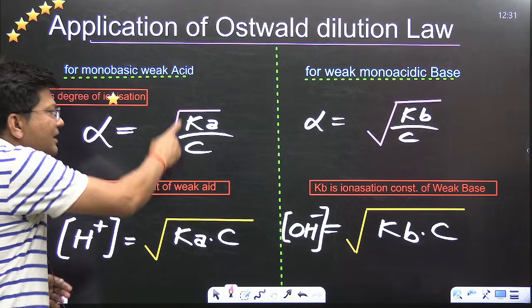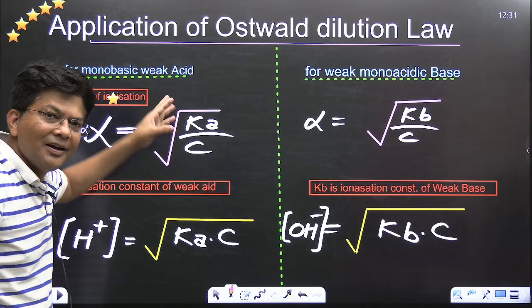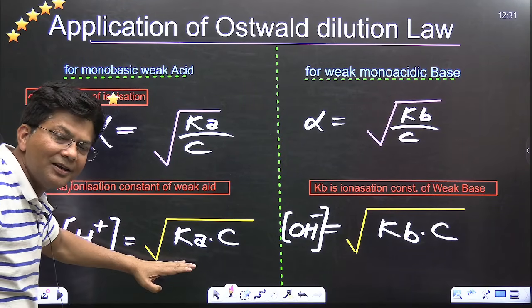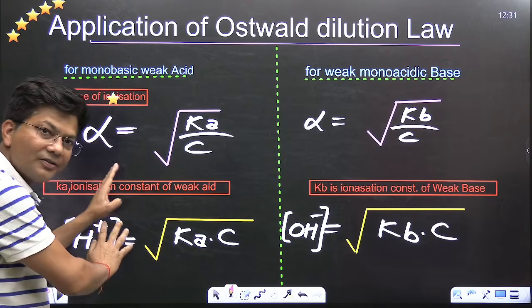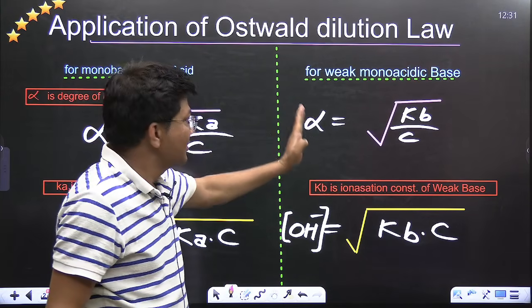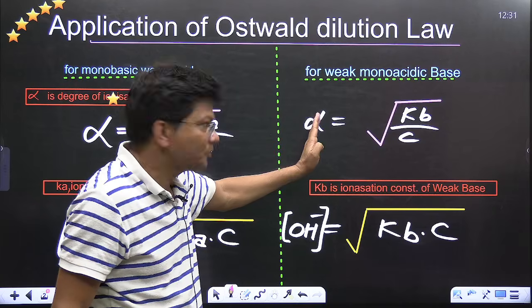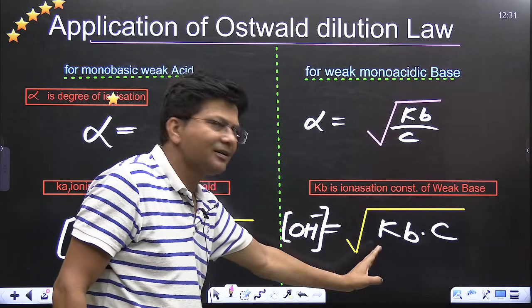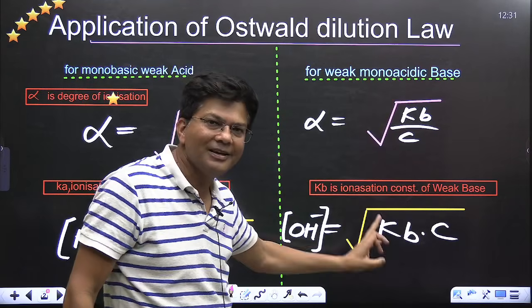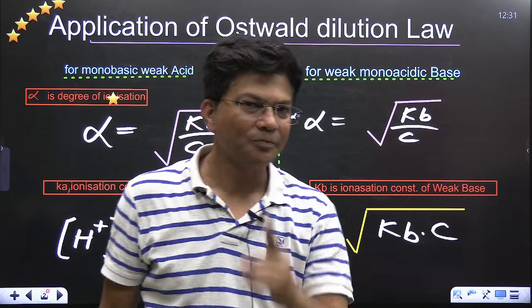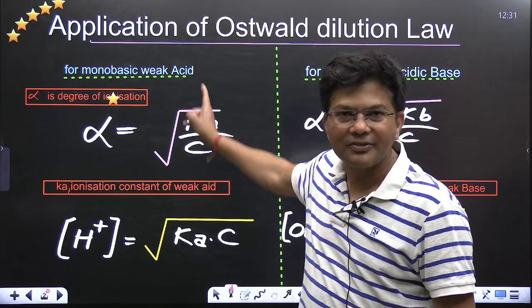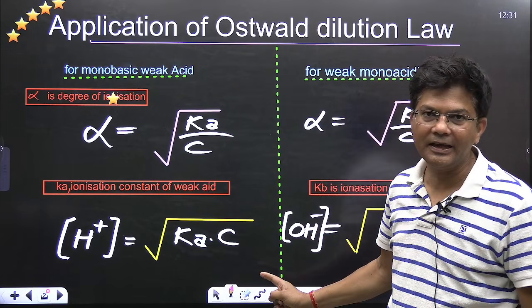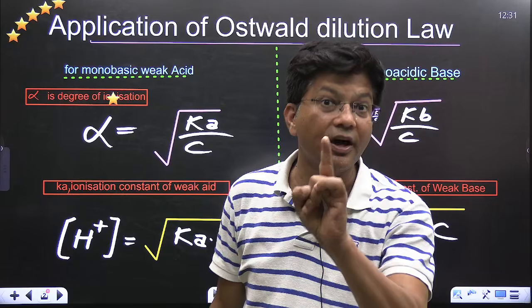Just see, Ka-C. Here in the standing line, Ka-C. Here in the sleeping line, Ka-C. For a weak acid, and for a weak base, if you want to find out alpha, that is for a weak monoacidic base, Ka-C and KBC. Sorry, KBC, KBC. Kaun Banega Crorepati? So here standing, Ka by C; here sleeping, KaC, right? This is the most confusing part.